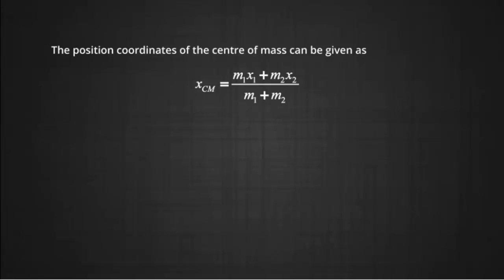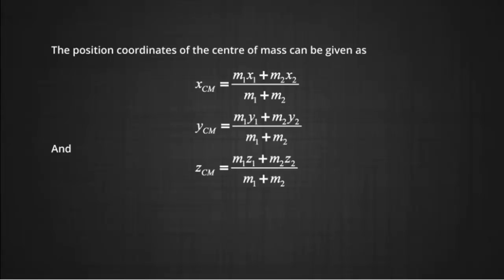This is obtained after equating the x components. Similarly, the y component becomes yCM is equal to (m1 y1 plus m2 y2) upon (m1 plus m2), and the z coordinate for the center of mass will become (m1 z1 plus m2 z2) upon (m1 plus m2).